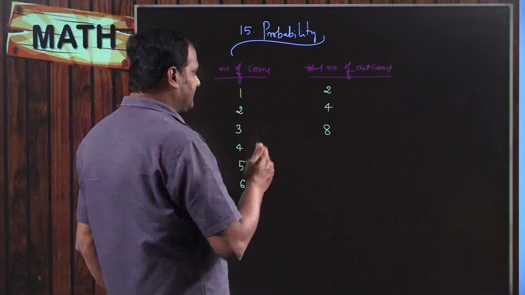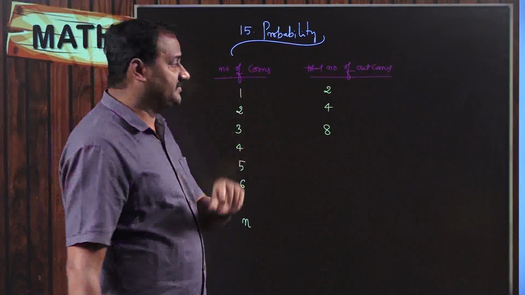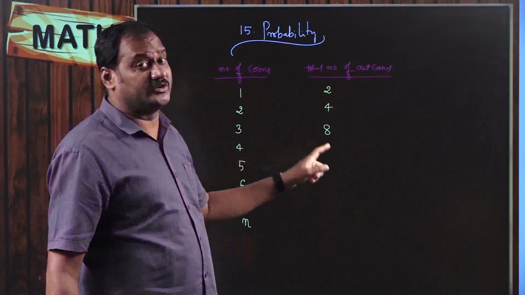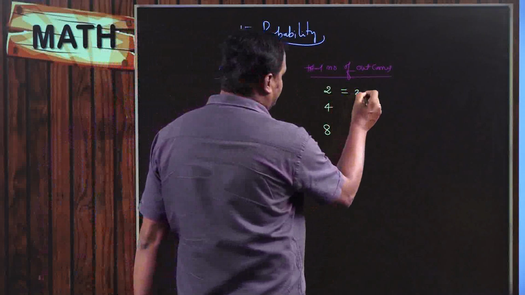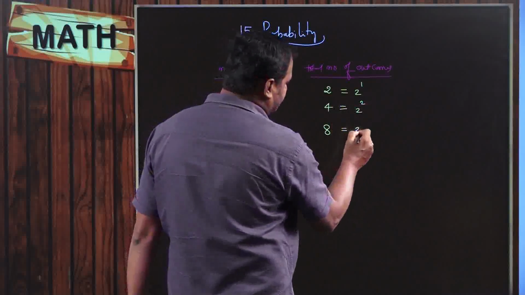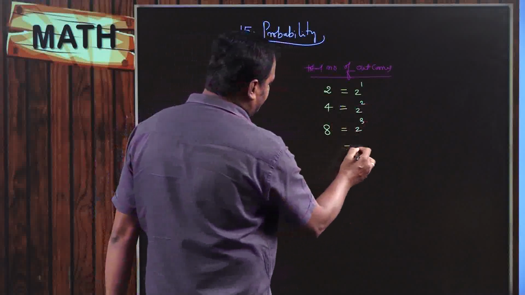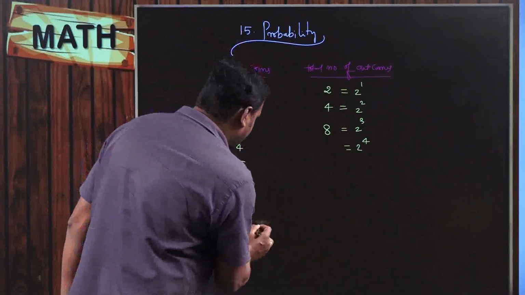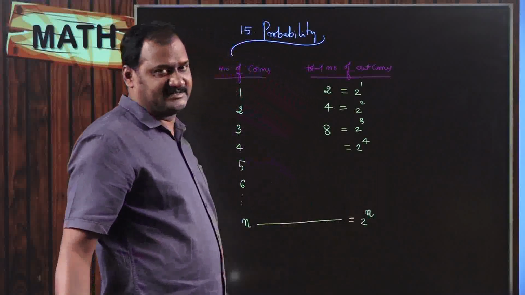See here, a coin has 2 faces. With the help of that information only, I am going to understand the total number of possibilities. This 2 can be written as 2 to the power of 1, 4 can be written as 2 square, and 8 can be written as 2 cube. When I am tossing 4 coins, the number of possibilities is equal to 2 power 4. Similarly, when I am tossing n coins, the number of possibilities is equal to 2 to the power of n. As simple as that.